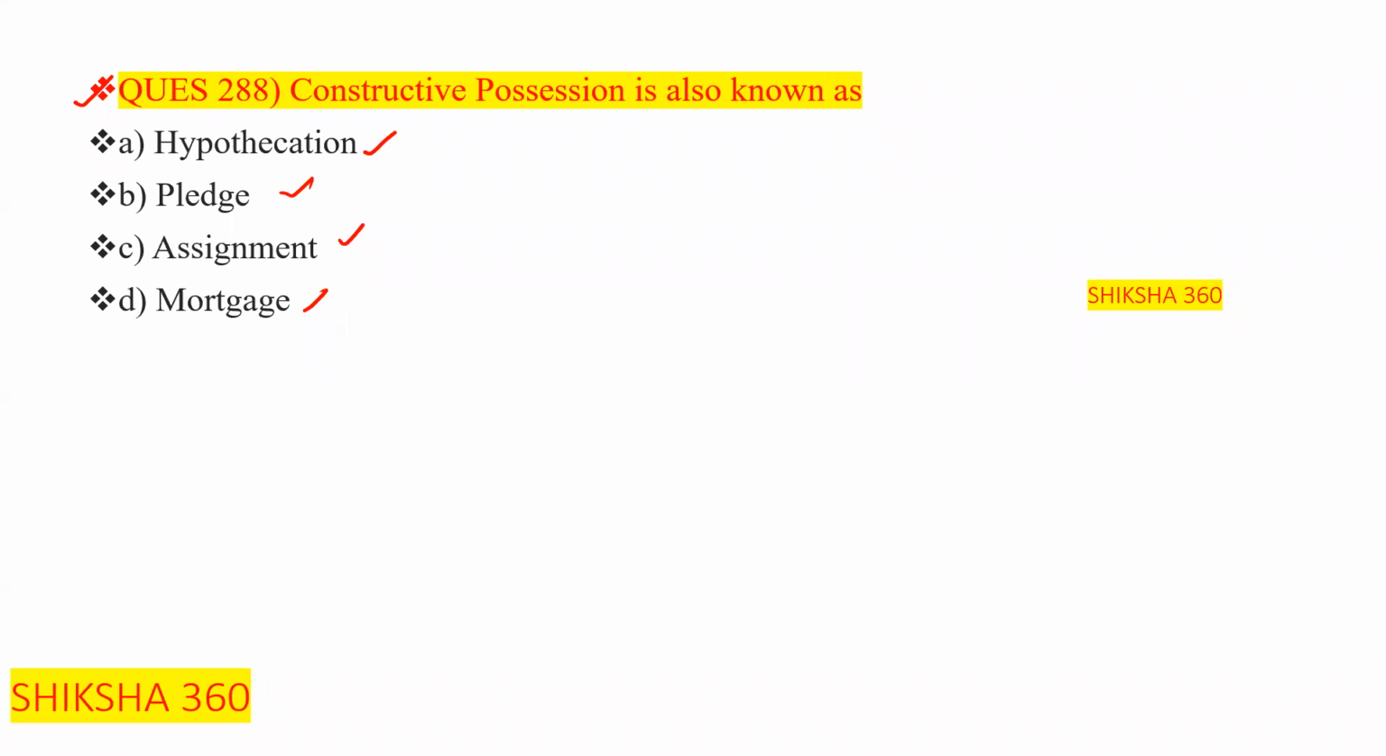I think we have already discussed that also. Constructive possession is basically under the pledge. There are two types: one is constructive, the second one is destructive. Constructive possession is also known as the pledge. So this one is our answer. Now move to the next question.